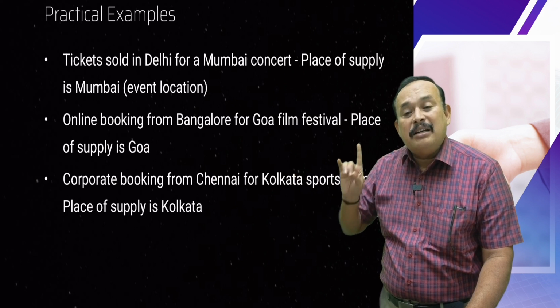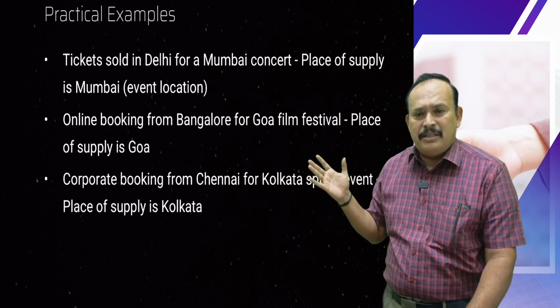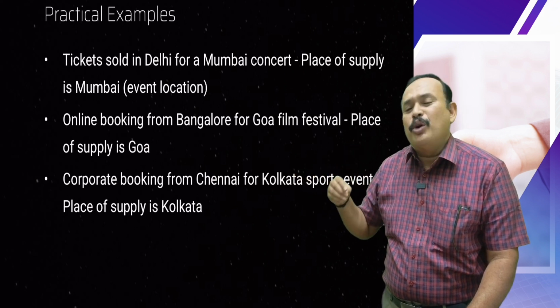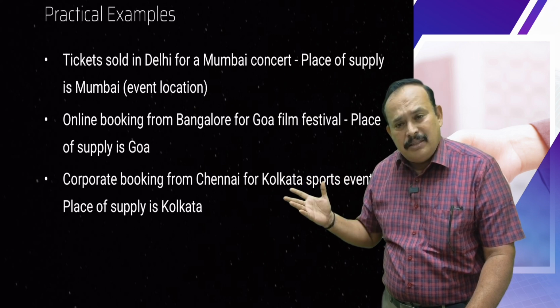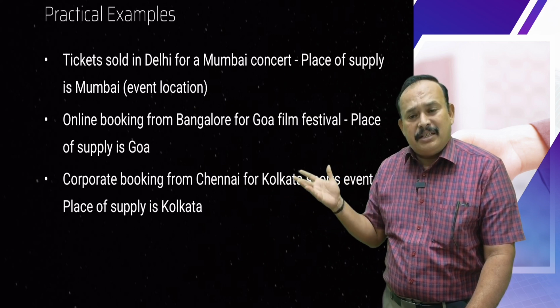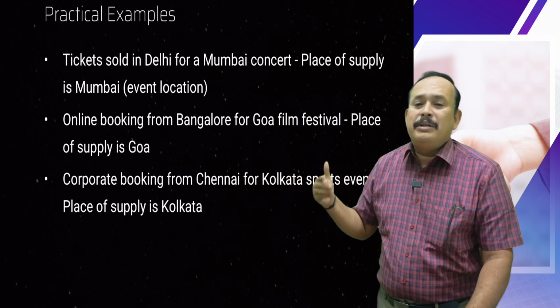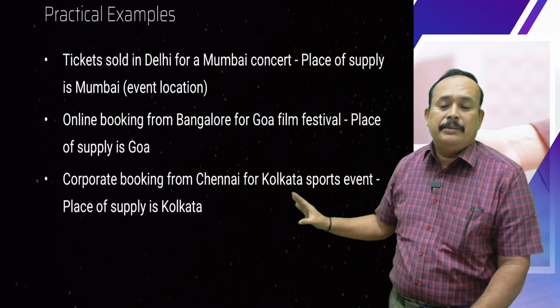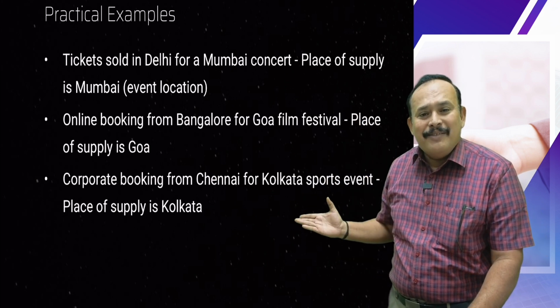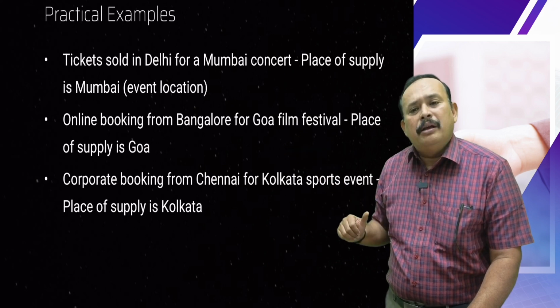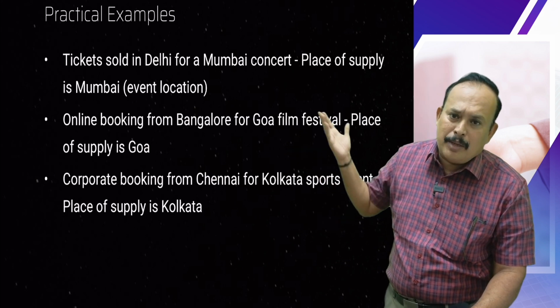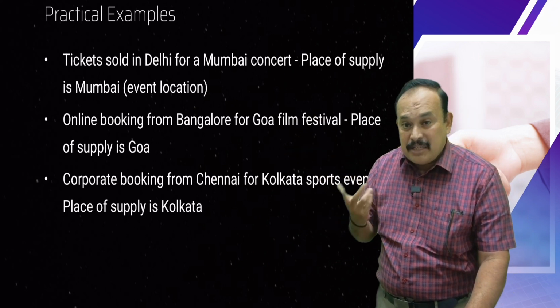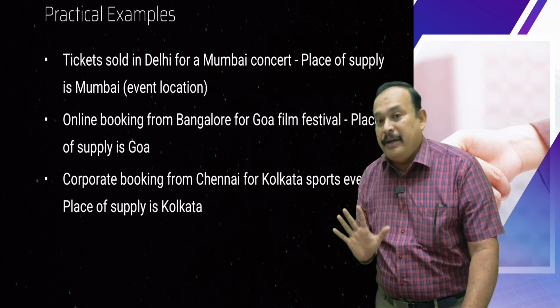For admission to an event, whether a cultural, scientific, sporting, entertainment or education event, where the event is actually held is the place of supply. If the sporting event is held in Abu Dhabi, the place of supply is Abu Dhabi, even though the supplier and recipient of service are from India.